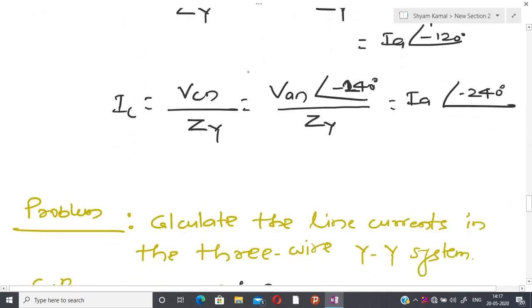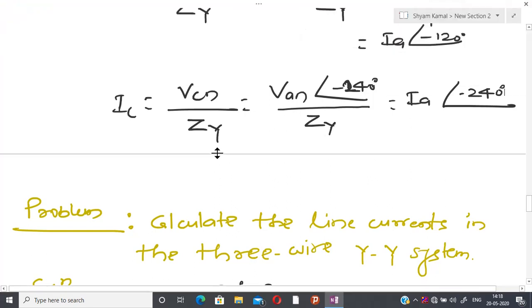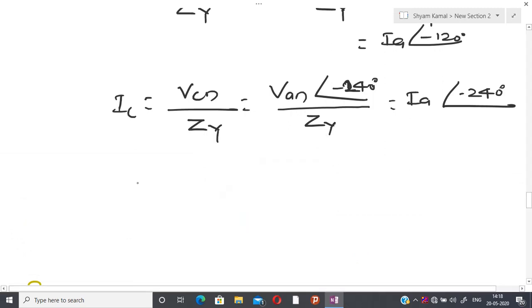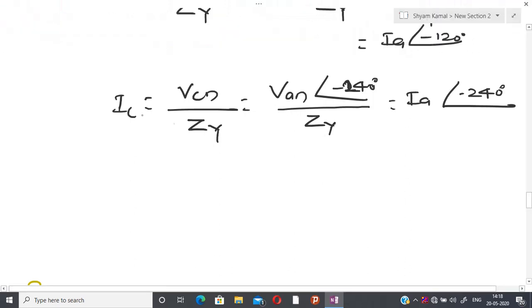Now if you apply KCL at the junction point, the first thing is obvious: since the magnitude is the same and the angle is 120, this implies that IA plus IB plus IC equals 0.